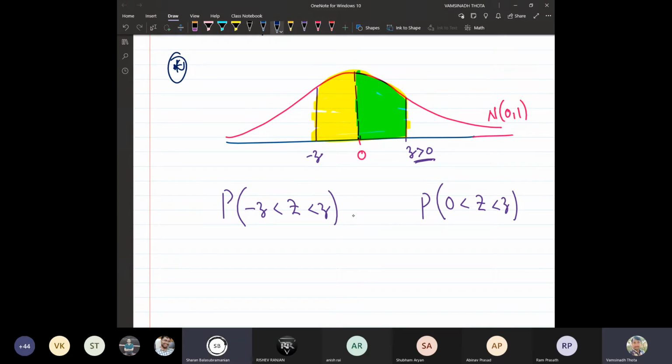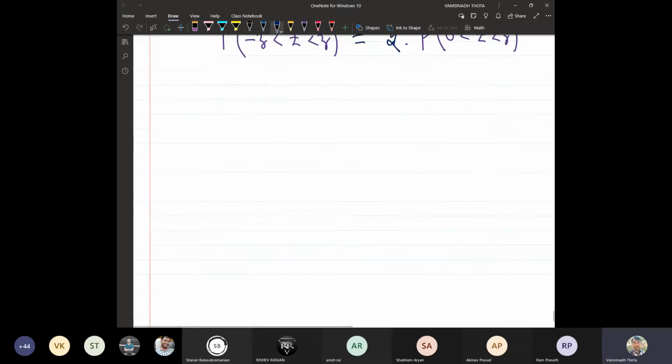Yeah. So basically, the entire thing is twice the area of the shaded region in green color, right? So whenever we want to evaluate these quantities, from minus z to z, it is enough to have the value from here to here, which reduces the number of calculations. In fact, we are not going to evaluate any integral. All the values will be given in a table. I will show the table also. And the next one, one more property.